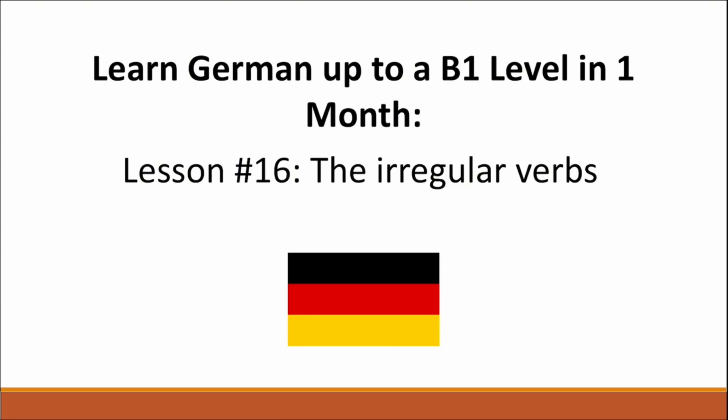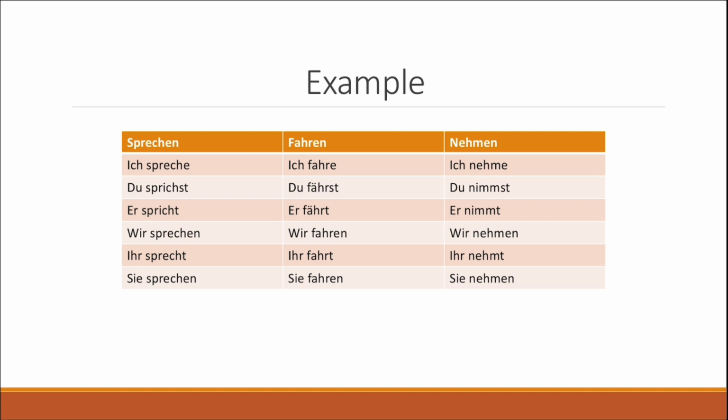Today it's lesson 16 and we're going to talk about the irregular verbs. So let's start. Now here you can see from this table three examples of three irregular verbs. Sprechen, which means to speak, fahren, which means to drive, and nehmen, which means to take.